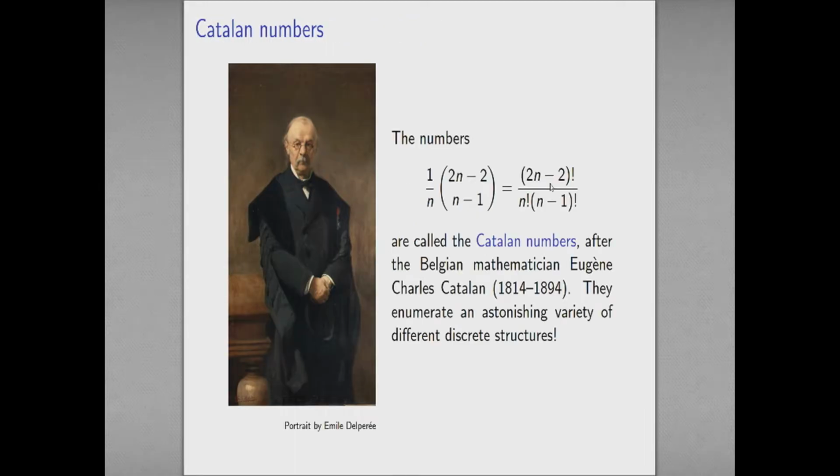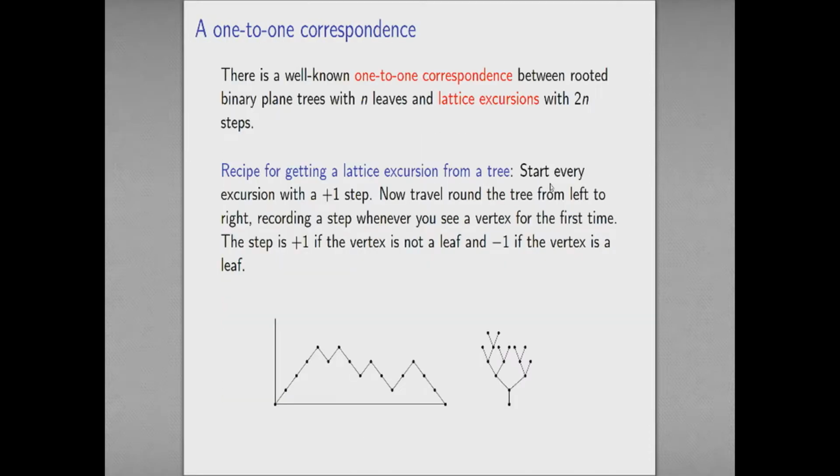These numbers are rather famous. These are the so-called Catalan numbers, so named after the Belgian mathematician Eugène Charles Catalan, who has this wonderful portrait, which I sort of needed an excuse to use in a lecture. They turn out to enumerate an astonishing variety of different structures, not just rooted binary plane trees, but all sorts of other things. So, in consequence, there are one-to-one correspondences between lots of the different things which are enumerated by these Catalan numbers.